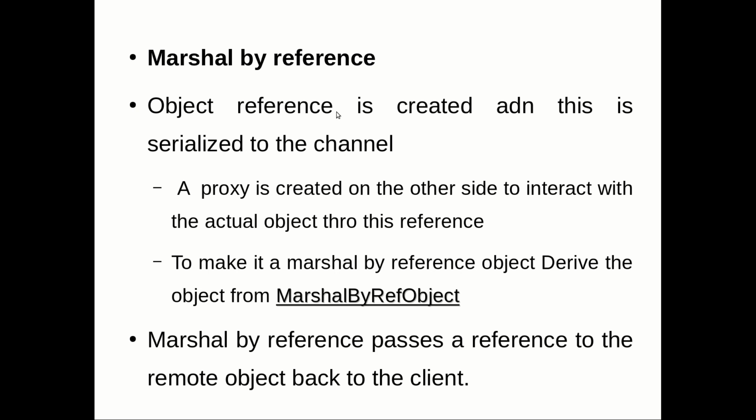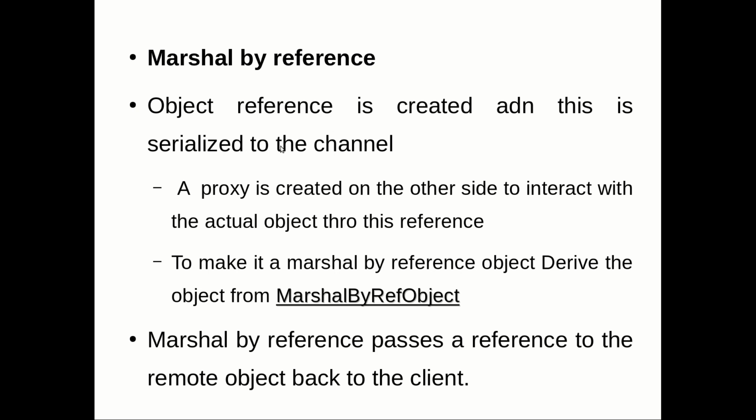Now, in marshal by reference, an object reference is created and this is serialized to the channel. What do you mean by that? The reference will be created, that reference will be serialized, and that will be sent to the client.